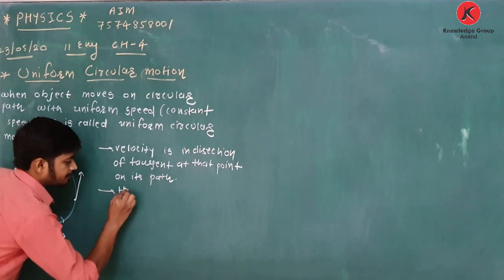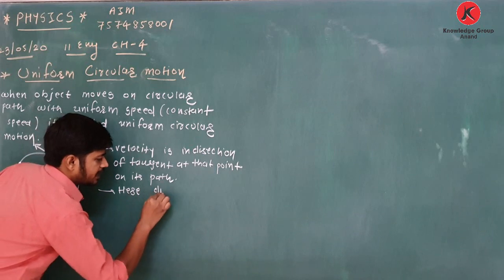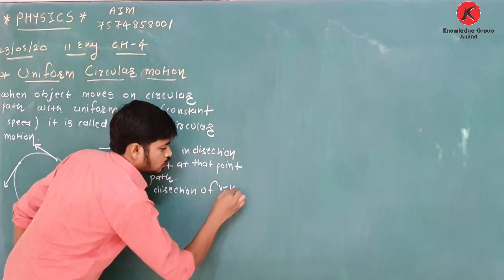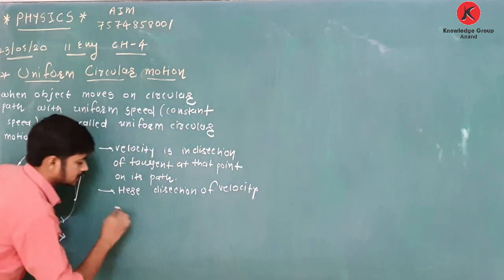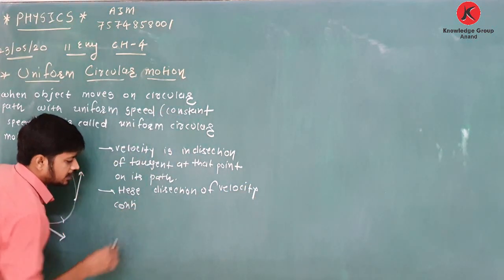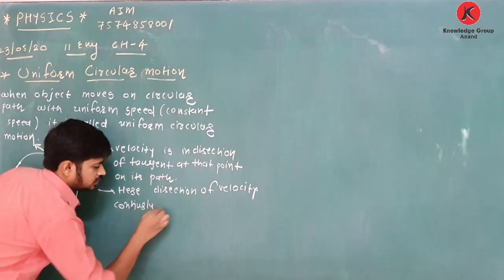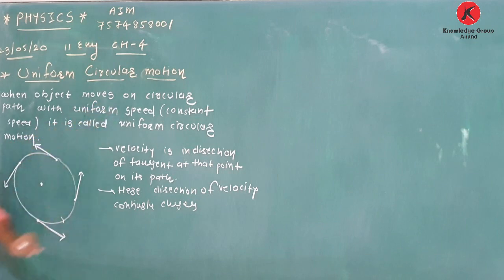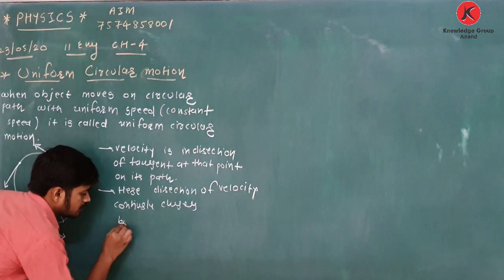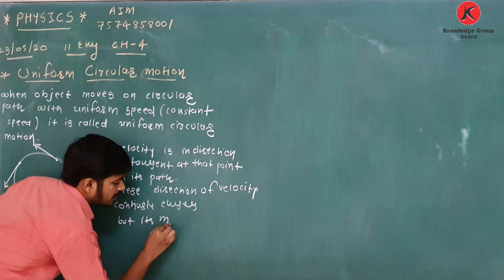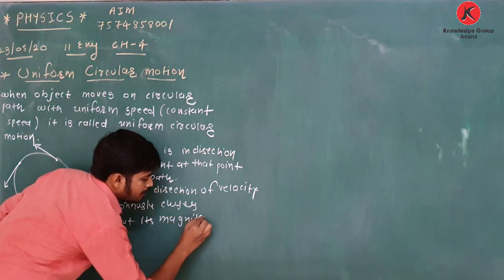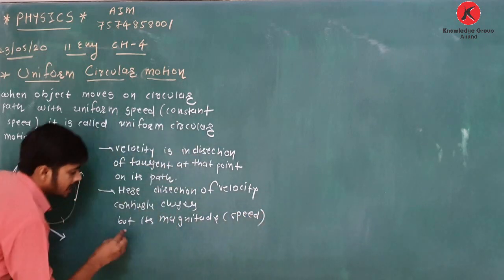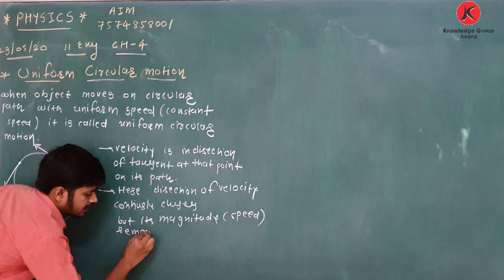Here the direction of velocity continuously changes. Uniform speed means what? Its magnitude, that is speed, remains constant.